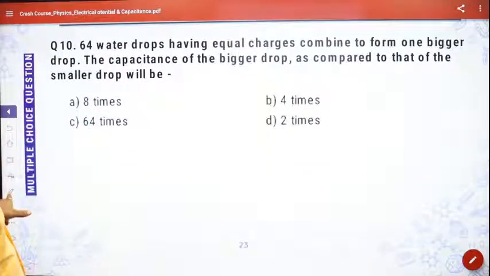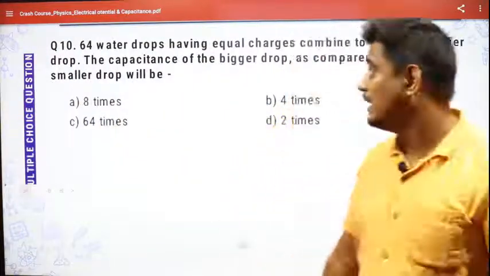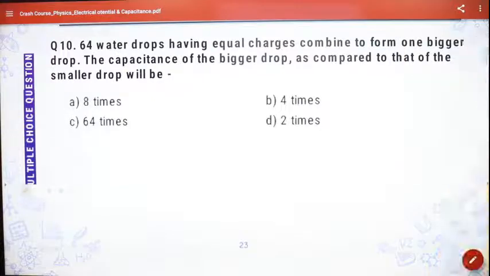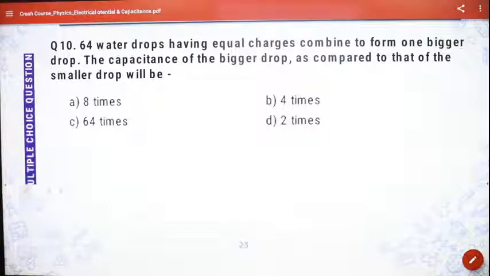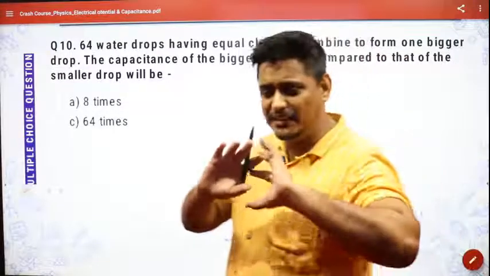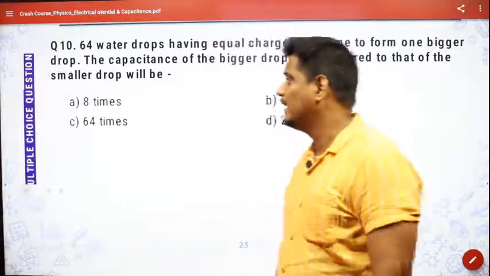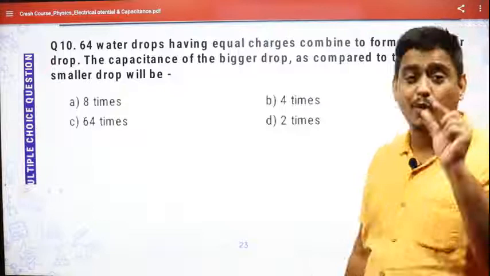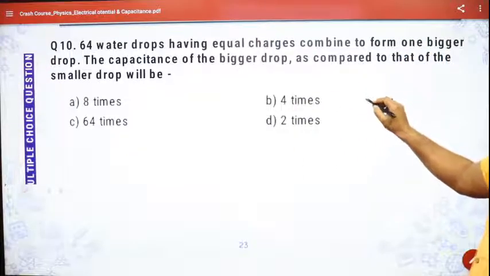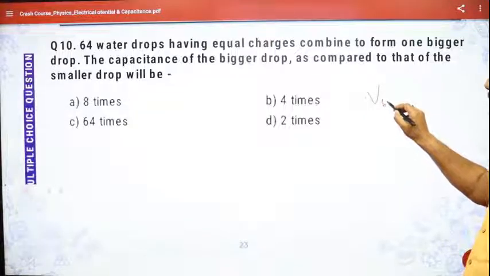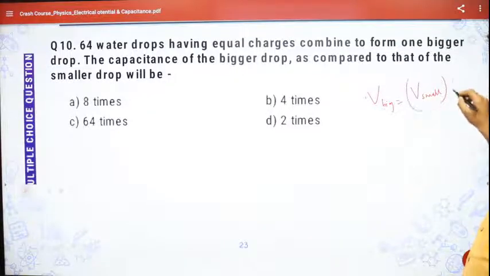Let's come to question number 10. This question says that 64 water drops having equal charges combined to form one bigger drop. They're asking the capacitance of the bigger drop as compared to that of the smaller drop. Whenever these kinds of questions are there, where many things are combined to form one thing, especially drops, in this chapter, first find the relationship between the small radius and big radius. That can be found just by knowing the volume. Volume will not change. So volume of the big drop will be equal to volume of the small drop into 64, obviously. Total volume will not change.